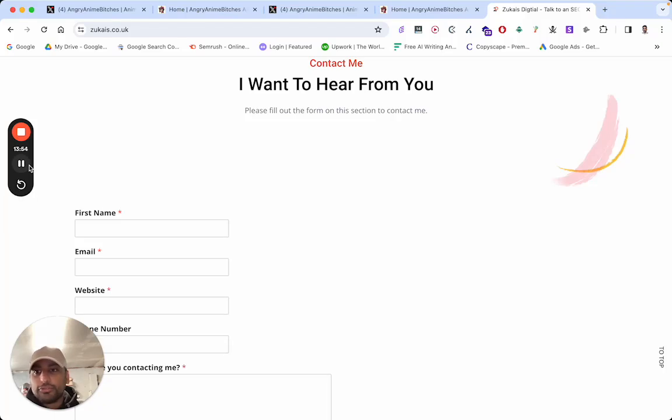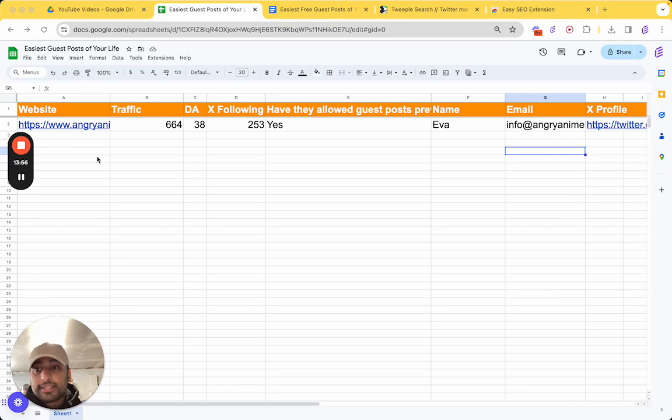So back to what I was saying. So here's an example. I've just taken down the site, taken down the traffic using SEMrush, the domain authority using the Mozbar, which is a Chrome extension. Took down the X following. Have they allowed guest posts? Took a look, yes they have. What's the name of the owner?